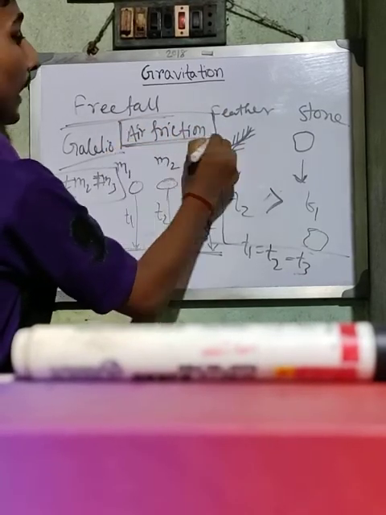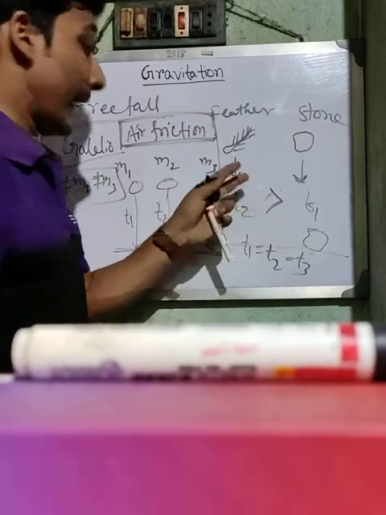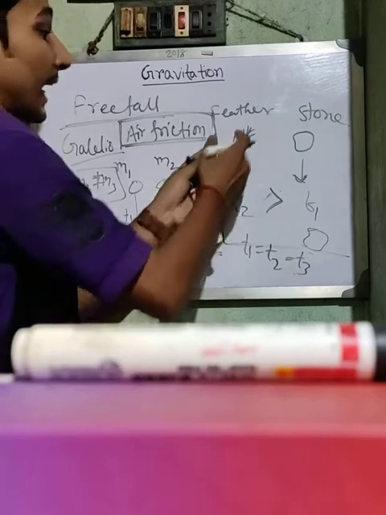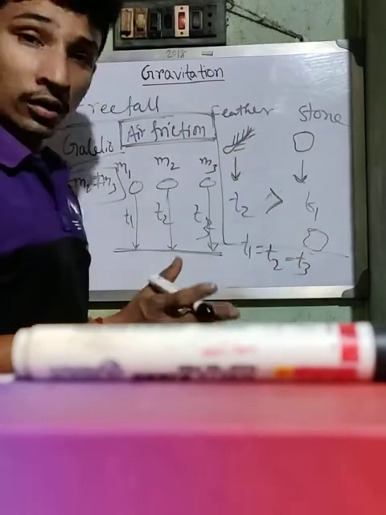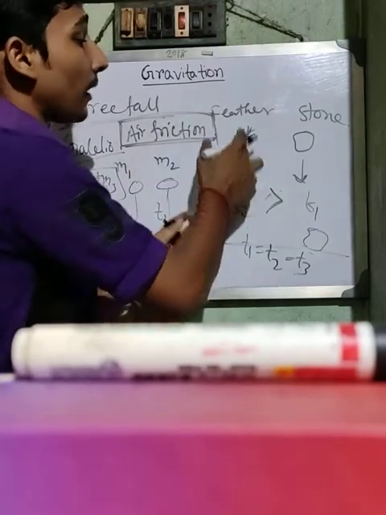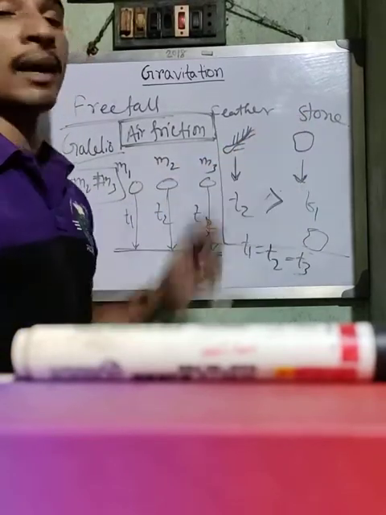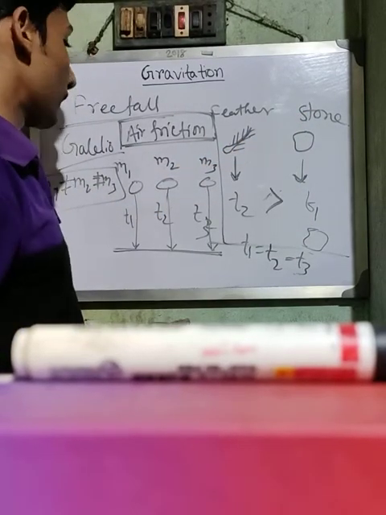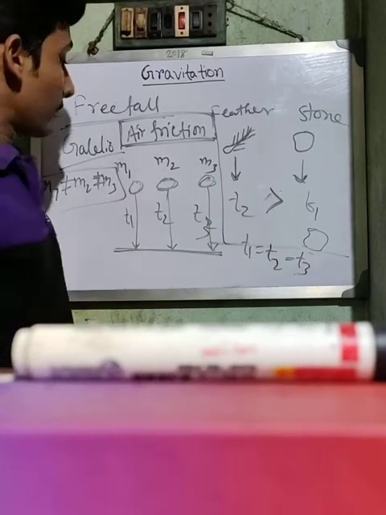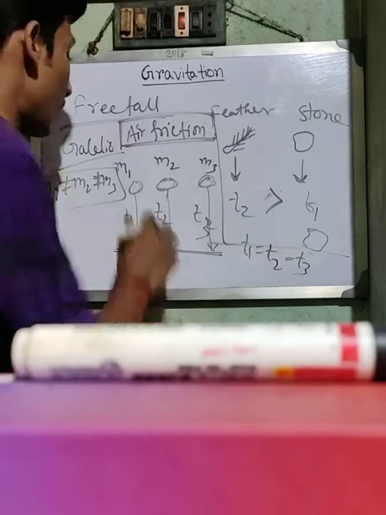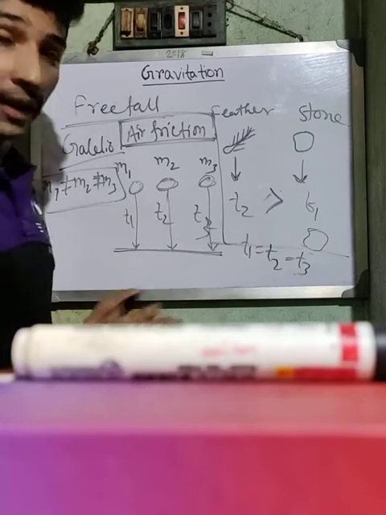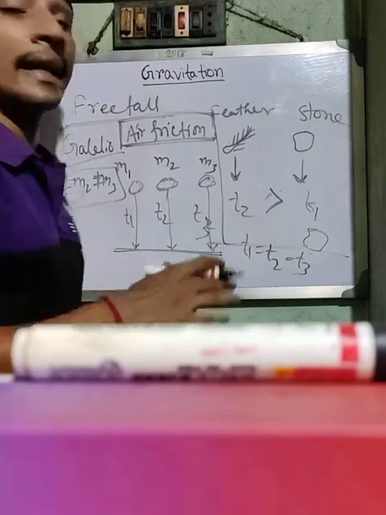Due to air friction, this feather takes longer to reach the ground than the stone, because the area of the feather is greater than the stone. So that's why for the feather air friction is greater, and the time taken by the feather to reach the ground is greater than the time taken by the stone. Clear? But for the case of three balls of different masses, we neglect the air friction because these are very heavy, and obviously the masses are different. And he neglected the air friction.